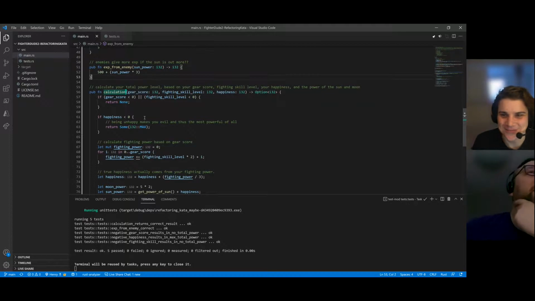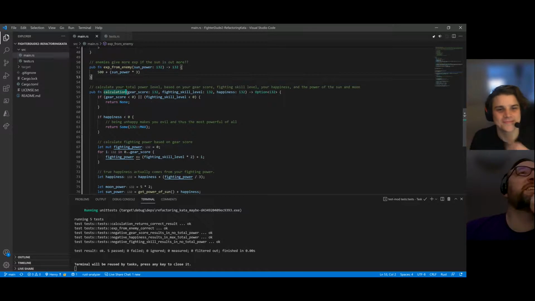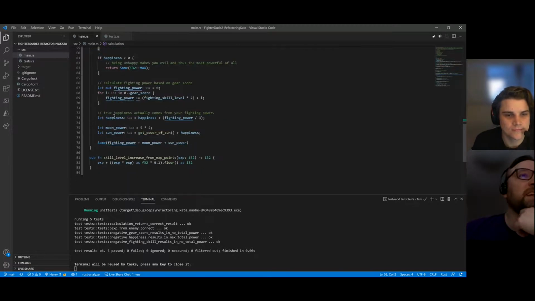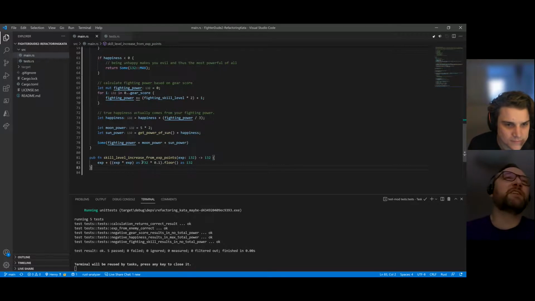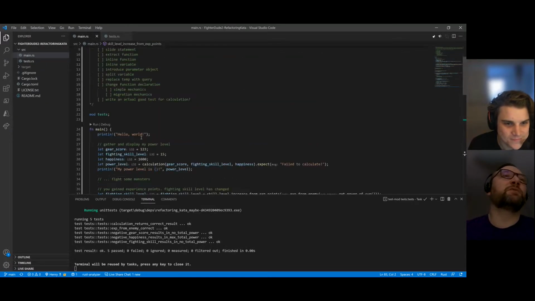Right. Yeah. We've got calculation, which says calculate your total power level based on your gear score, fighting skill level, happiness, and power of the sun and moon, blah blah blah. So sensing that it does an awful lot that it is silent about in its name, and then we also have the skill level increase from the XP points, which does some kind of crazy calculation. So, how do you want to approach this, Declan?